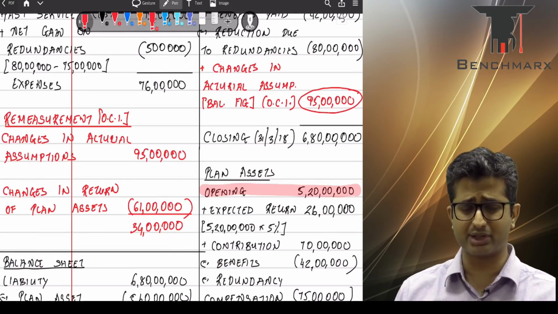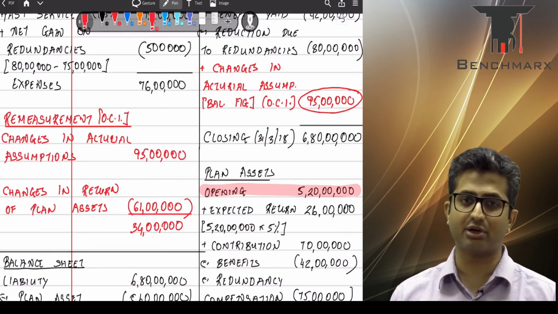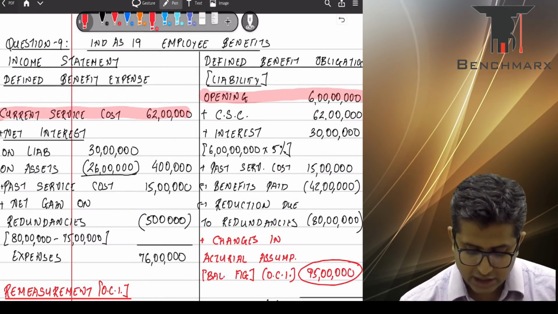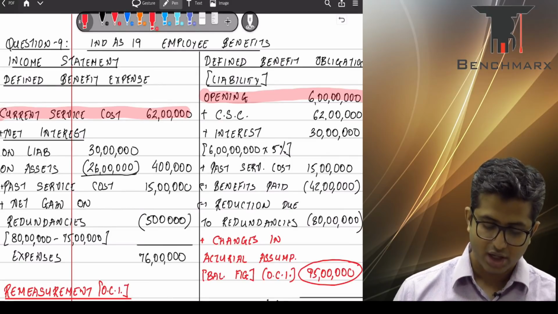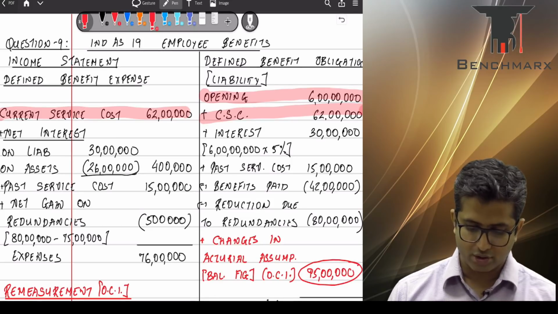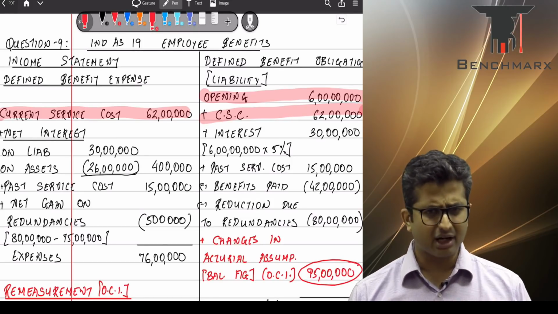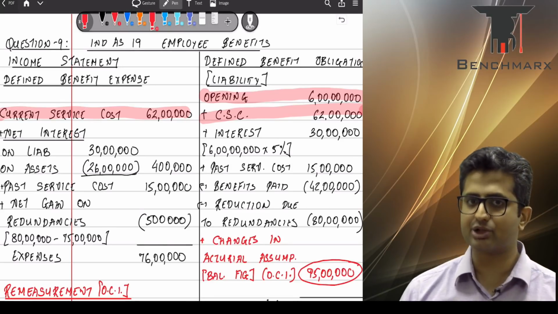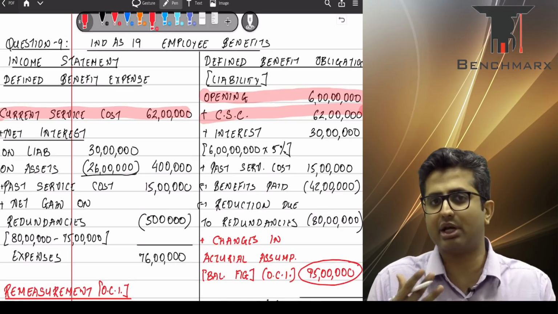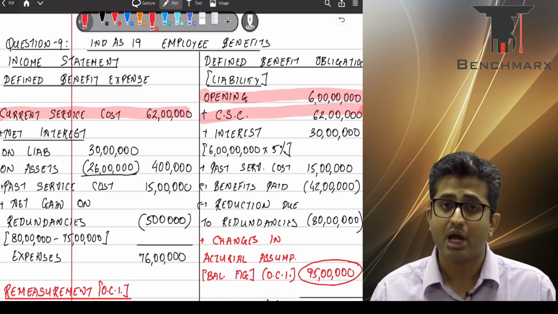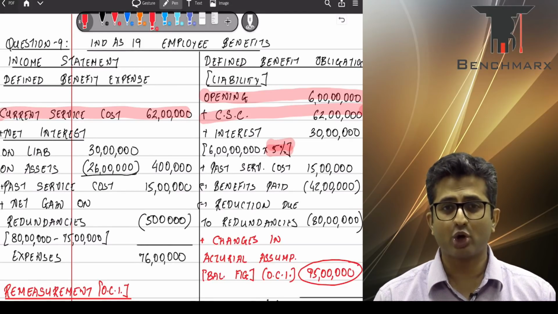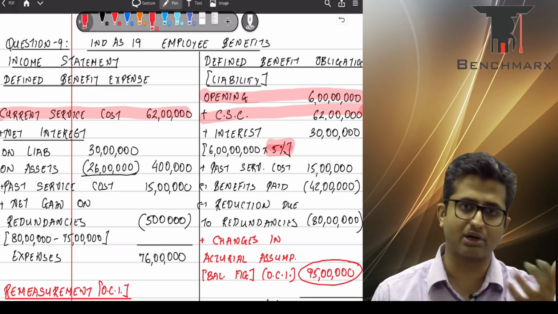During the year, as you can see, actuaries have said that the current service cost is there. So the current service cost will increase your expenditure for the current year, defined benefit expenditure, and at the same time that will increase your liability. So these are the two effects. Secondly, remember, the liability changes due to time, and as per Ind AS, we have been quite clearly given that the discount rate is the rate that you expect to earn on the plan assets. So the discount rate or the rate of return is given to you as 5%. Your opening liability, the contributions, benefits, etc. have been paid at the end.